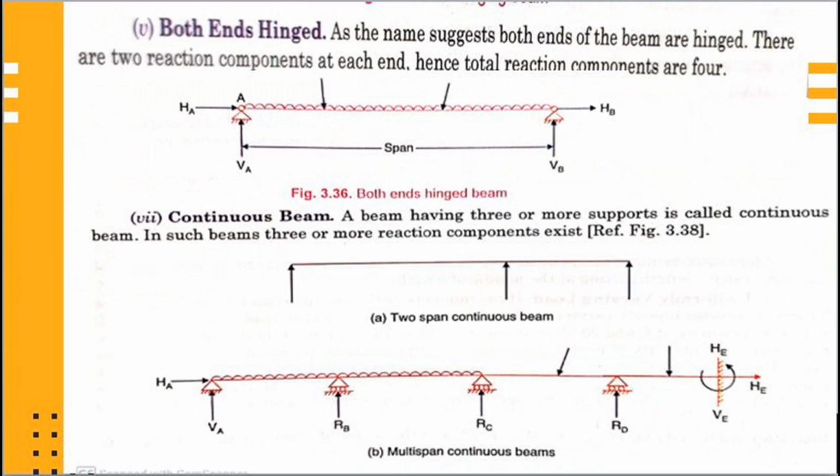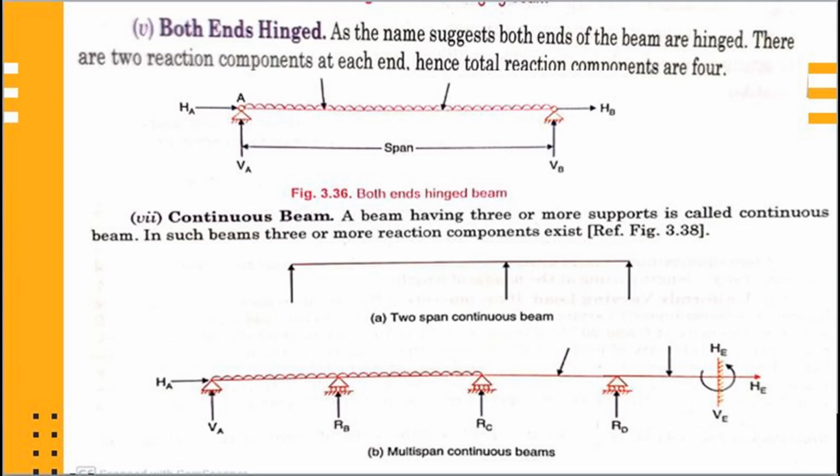Next one is the both ends hinged beam. As the name suggests, both ends of the beam are hinged. There are two reaction components at each end. Hence, total reaction components are 4, namely horizontal component at point A HA, vertical component at point A VA, horizontal component at point B HB, and vertical component at point B VB.